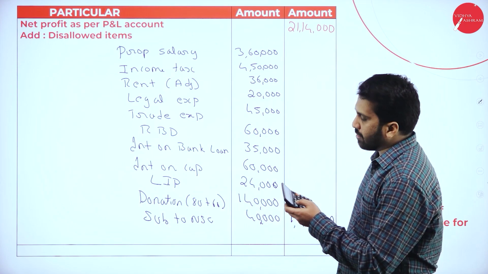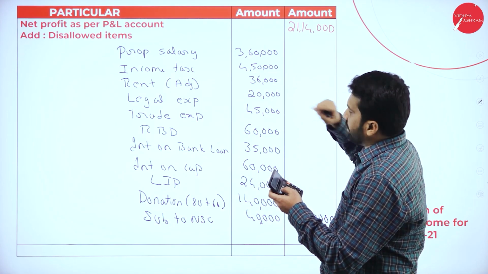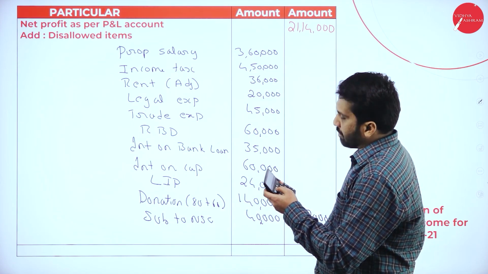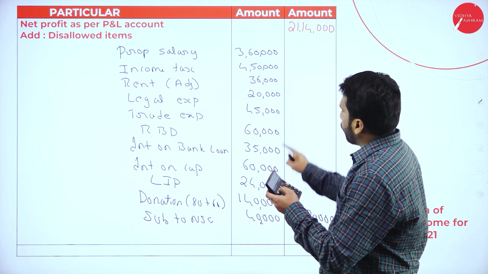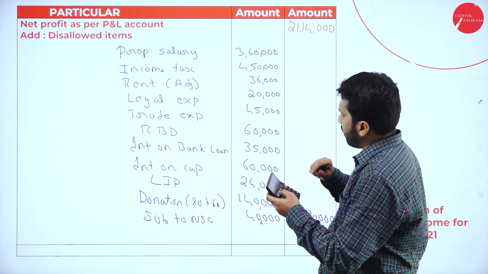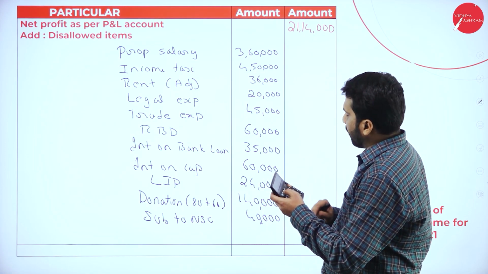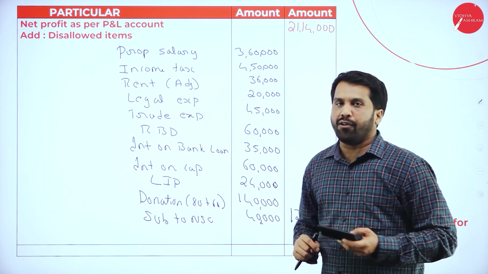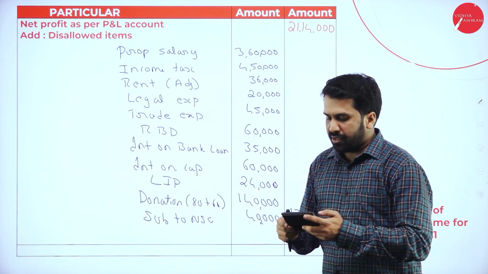I'll cross check once. 3,60,000, 4,50,000, 36, 20,000, 45, 60, 35, 60, 24,000, 1,40,000 and 40,000. Hope you are clear. Yes.